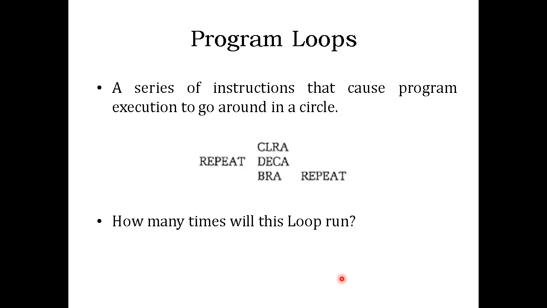So let's say here, if you look at these couple of lines, there are only three lines, and all the lines we have written are pretty straightforward, because in the first line we are clearing accumulator A, in the second line we are decrementing accumulator A, and in the third line we have a branch. Now if you look at this branch, I'm sure you have seen it many times already. It's an unconditional branch, which branches without any condition. That means no matter what happens, this will branch.